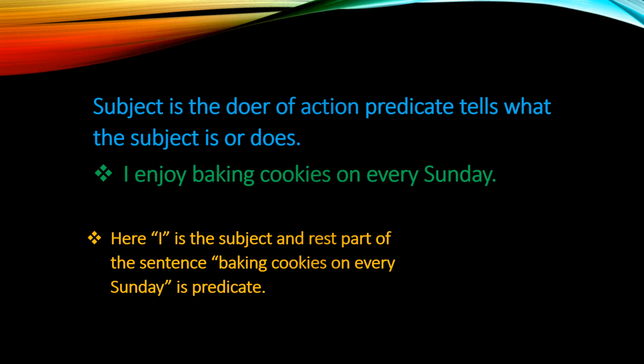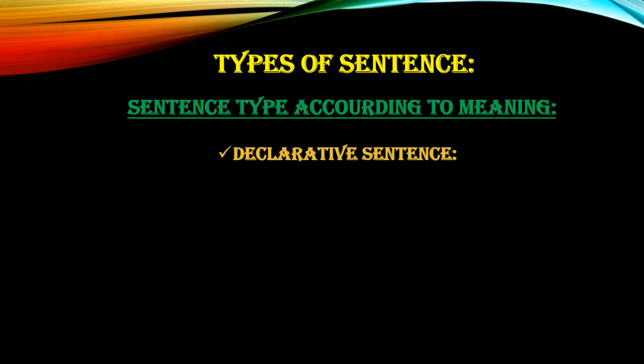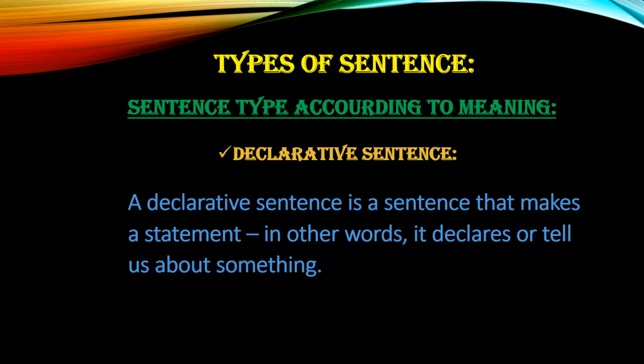Number 1. Declarative sentence. A declarative sentence is a sentence that makes a statement. In other words, it declares or tells us about something. For example, I am Mubashra. In this sentence, a piece of information is given to us.